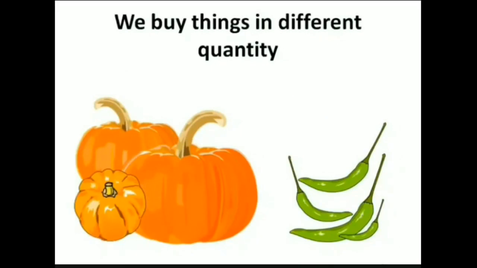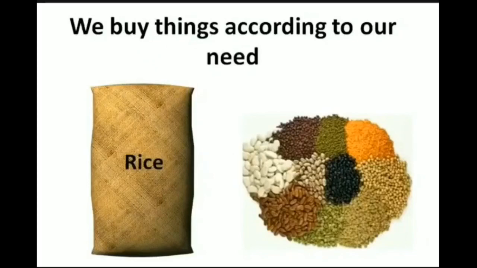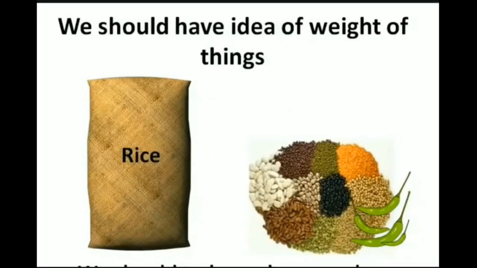But we don't need all things in the same quantity. Like when we are buying chilies, we buy them in a small quantity. We don't buy pulses as much as rice or wheat. So, when we buy different things in different quantities, we must ensure that we buy according to our needs. Generally, your mother knows how much vegetables, rice, wheat, etc. are needed for all in the family. Like she buys 10 kilograms of rice or wheat, but only 3 or 4 kilograms of pulses or dal.